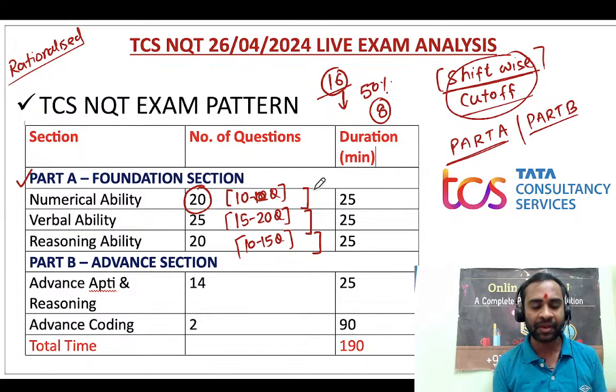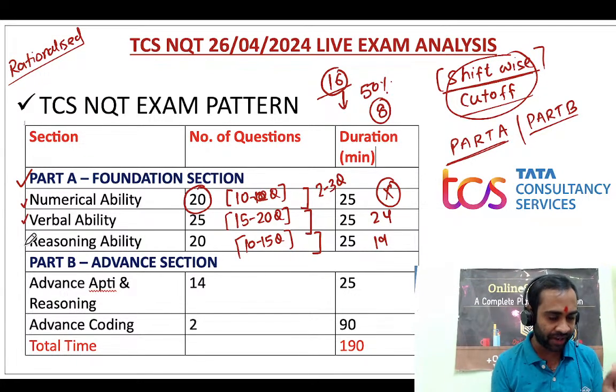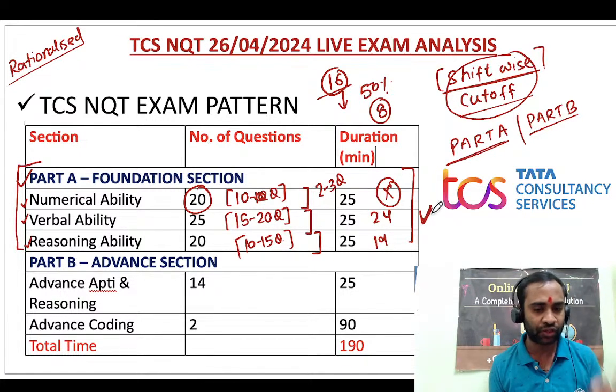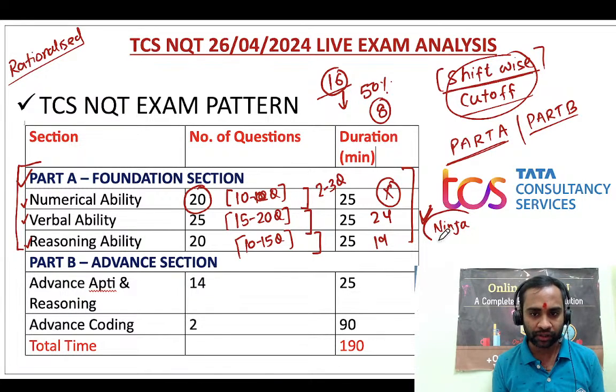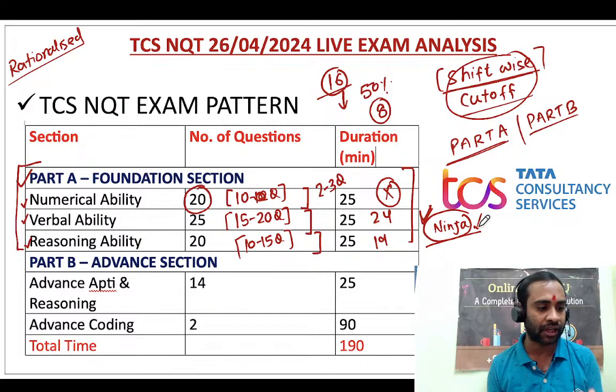So in numerical ability, if you have done 2 to 3 questions, verbal ability 24, reasoning ability 19, then also you will be rejected. Basically, each section-wise cutoff will be there, and once you qualify in each section, then you have qualified part 1, which means you will be getting an interview call for the ninja role.